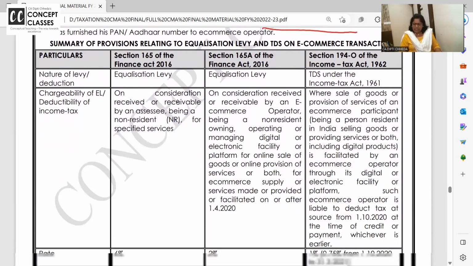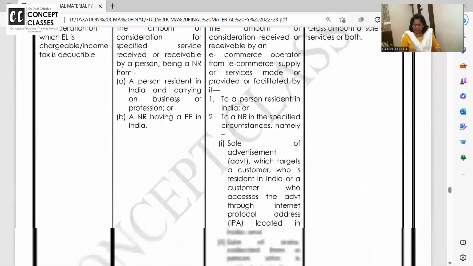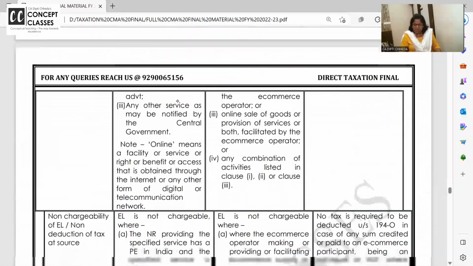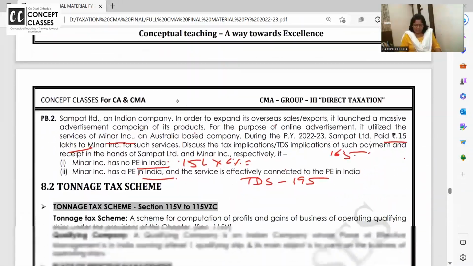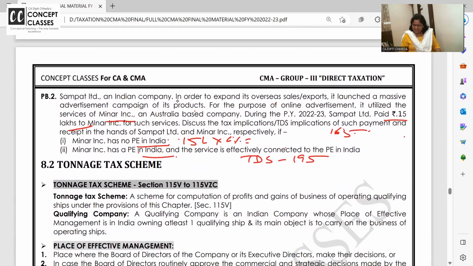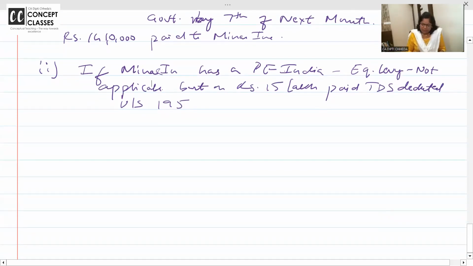But equalization levy और इसका comparative I have given. If you like, you read it. If you don't like it, skip it. That's what I can say. 2 minutes as I close the class. And please keep your doubts ready. Put it in chat box.